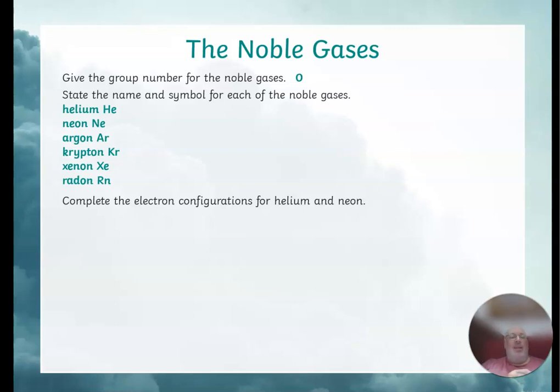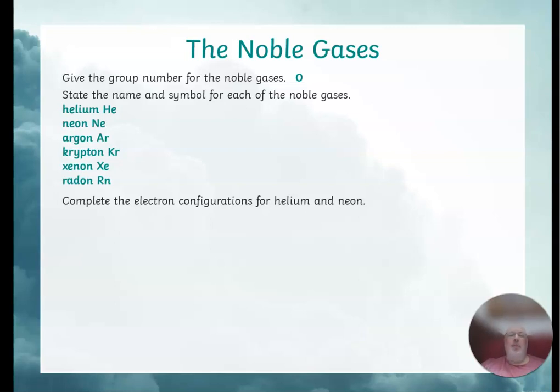Now, we need to think about the electron configuration of helium. Previously, I've told you that the group number tells you the number of electrons in the outside shell. The group containing the noble gases has been called over time either group 8 or group 0. And that's because, depending on how you look at it, it either has 8 electrons on its full outer shell or 0. Well, that's true for all but one of them.